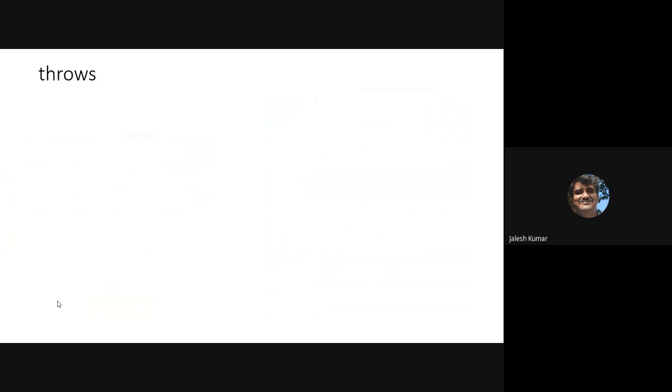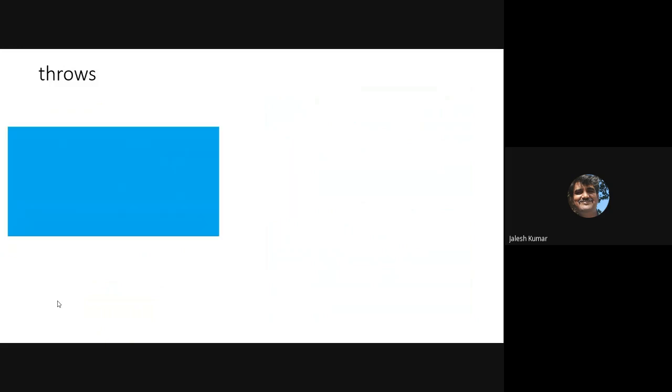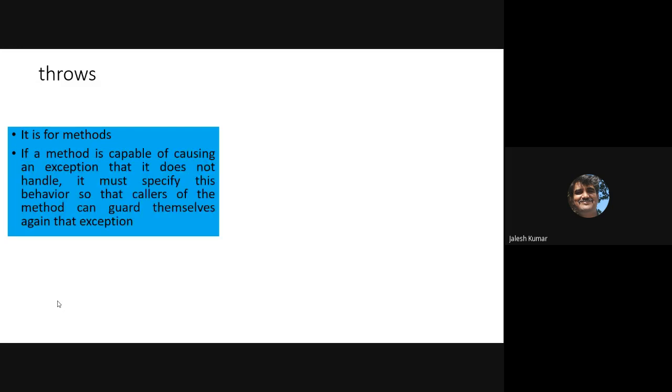What is throws? See, the next case is very interesting. It is for methods. Normally, try catch you can write anywhere. Throw you are explicitly doing. Throws means what? It is for methods. How is it for methods?